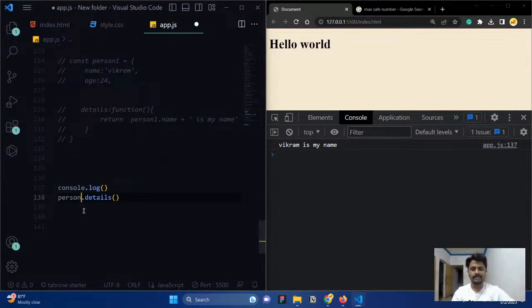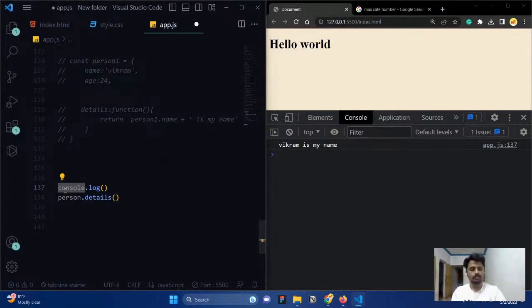You can see the similar syntax that we have in both console.log parenthesis and person1.details parenthesis, right? So this is an object and this is a method inside it. Same like that, here console is an object and log is a method inside it. So console is also an object, and you may come across a term that everything in JavaScript is an object. So why are we coming up with this term?